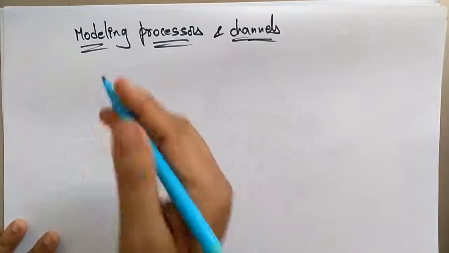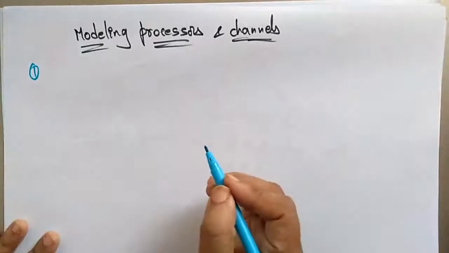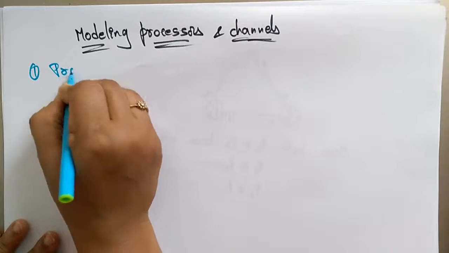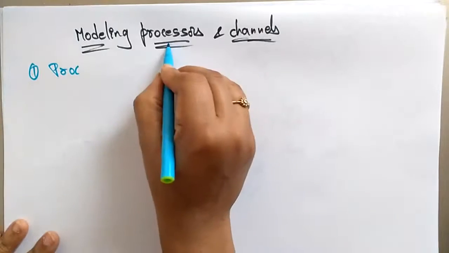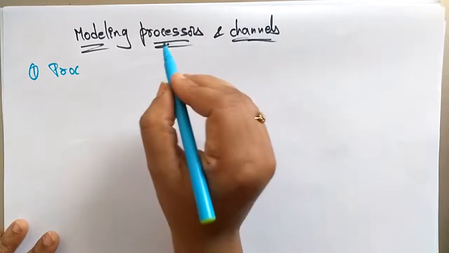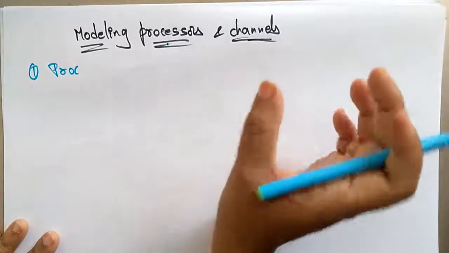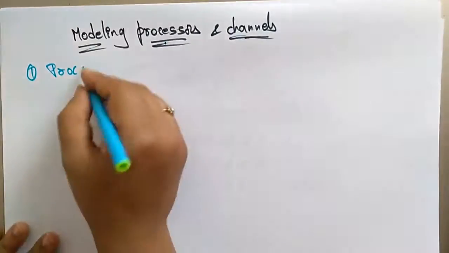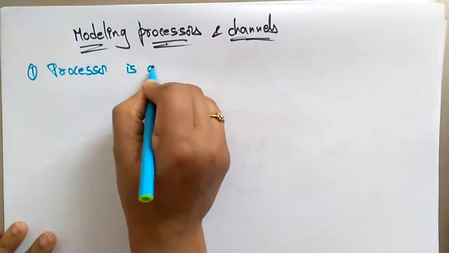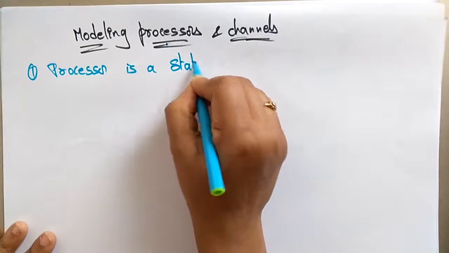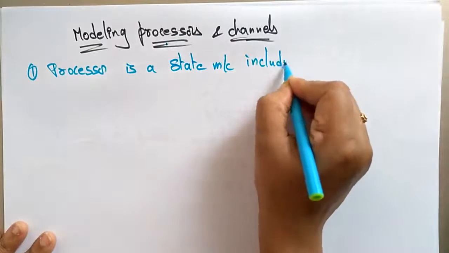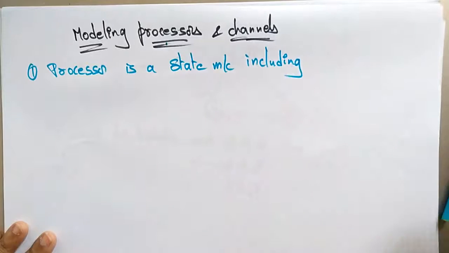The first thing is that the processor is a state machine. First you have to think about what the processors are, how many channels there will be, and what state machine the processor includes.